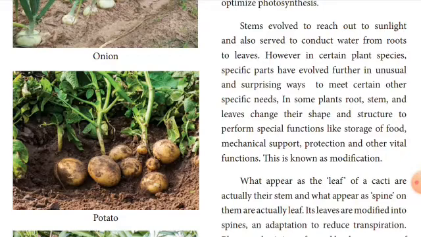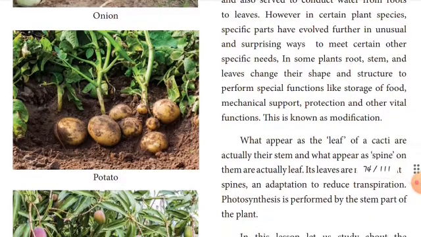Here, to meet the specific needs of some plants, roots, stems and leaves change their shape. You see, all plants do not have the same shape, same structure, same flower and same taste, children. No. All the different plants have different shapes and different structures, and they perform special functions like storage of food, mechanical support, reproduction and other vital functions. So this is called what? Modification. Is this clear to you, children?